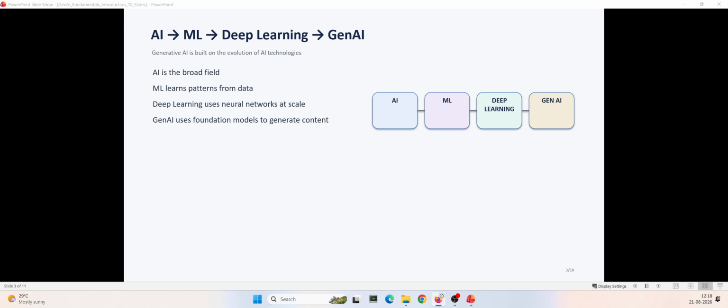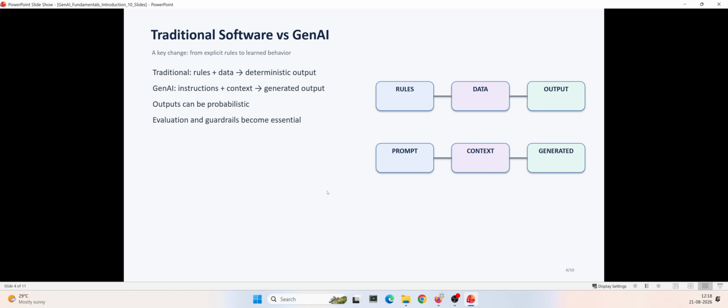So, how is generative AI different from traditional software? Let us look at one of the most important differences between traditional software and generative AI applications.